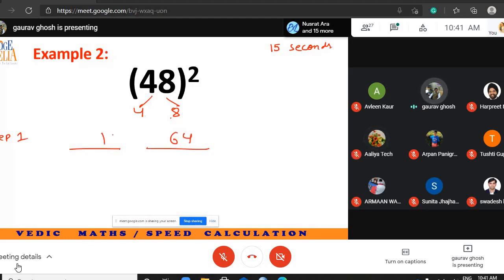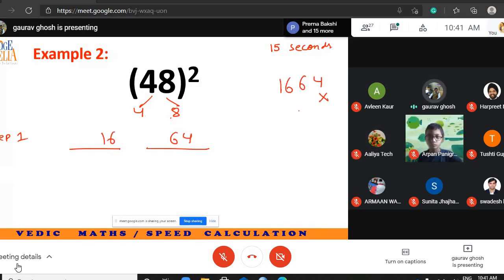Because of 8, I will write 64. Because of 4, I will write 16. So step 1: 16, 64. Leave one space.